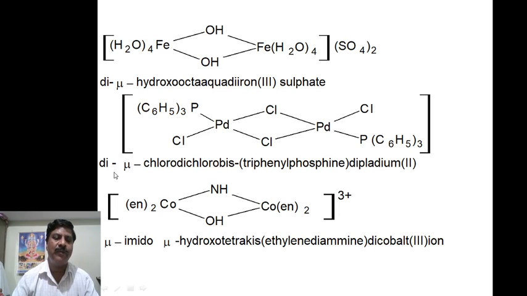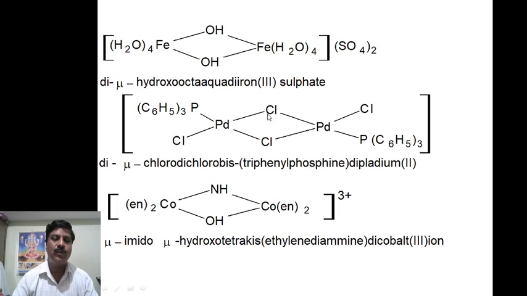Next, similarly I have to write di-μ-chloro, then dichloro. Again here dichloro, that is simple here.